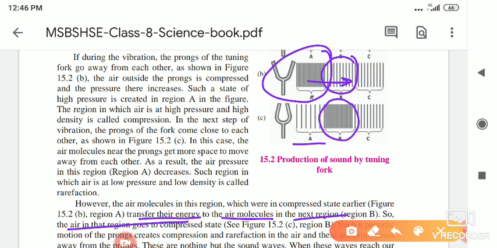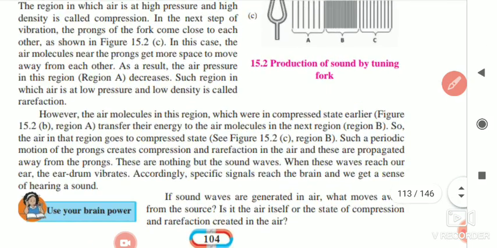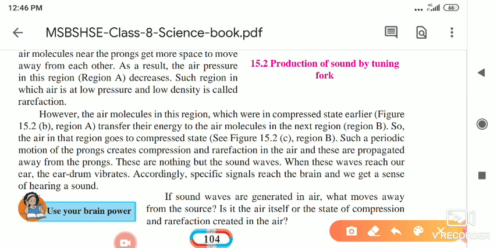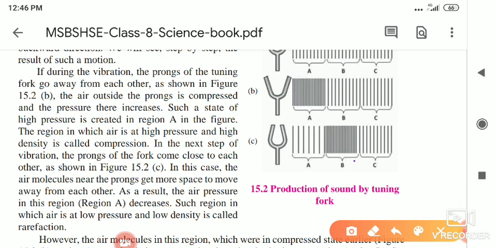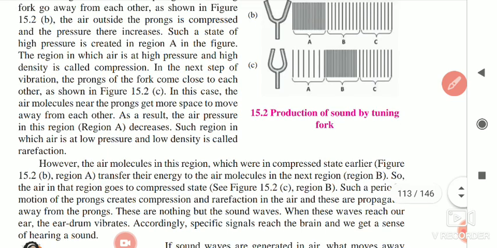The air in the next region goes into a compressed state, as in figure 12.c. So the air in that region gets compressed, and such a periodic motion of the prongs creates compression and rarefaction in the air, and these are propagated away from the prongs, means it is moving away from the prongs. Now the next step: B will relax and C will compress. Next, when C relaxes, it passes its energy to the D part, so D will compress and C will relax. In this way, it is periodic.